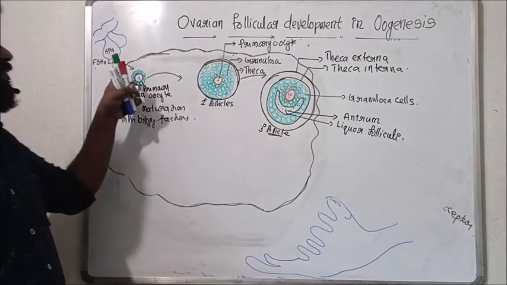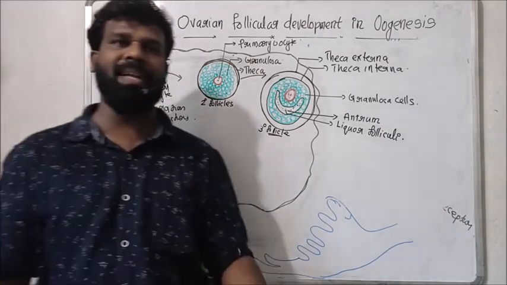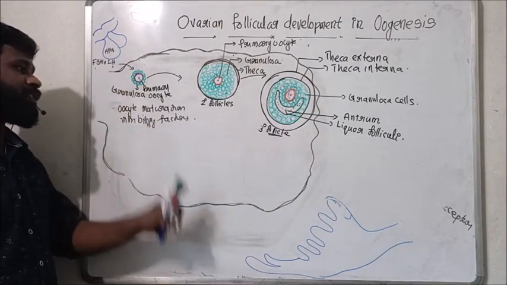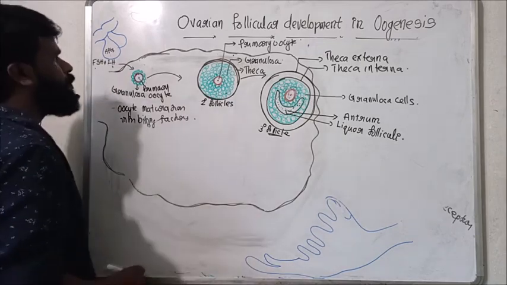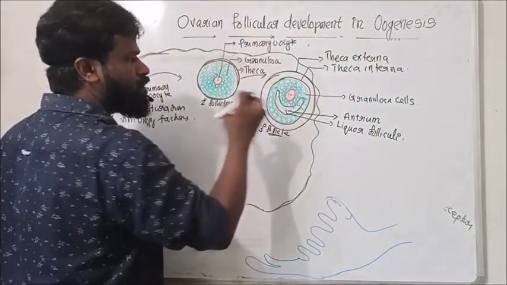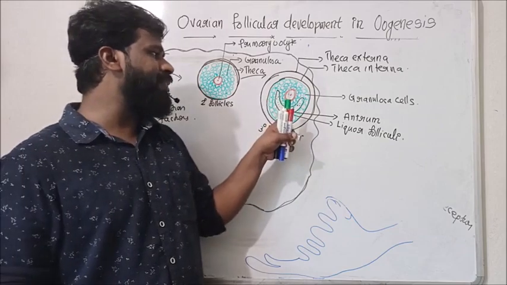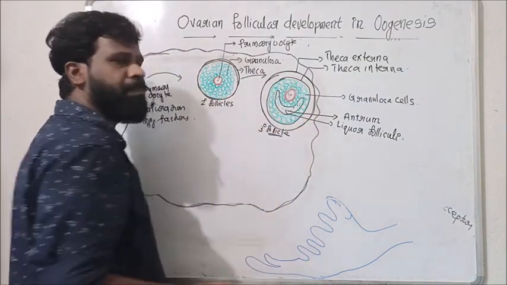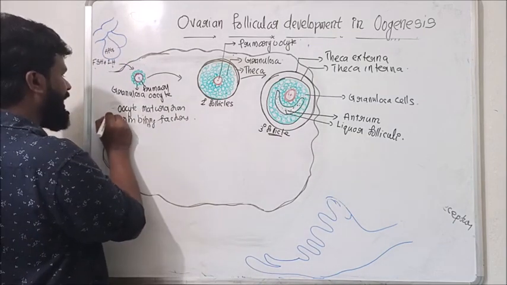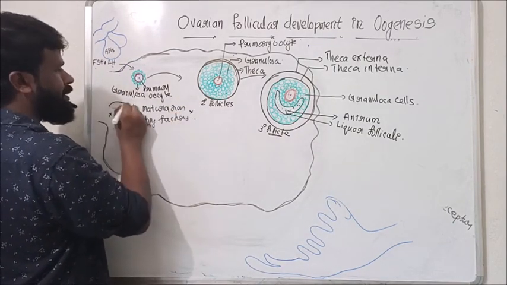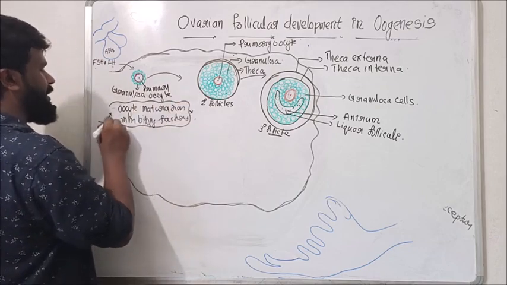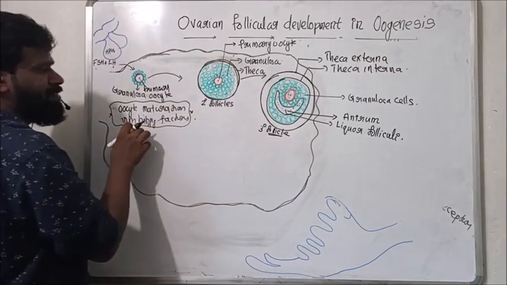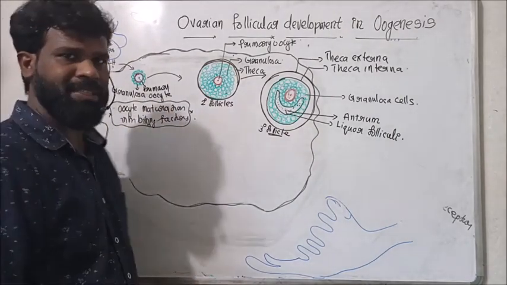But at puberty, when this follicle develops into a tertiary follicle, these granulosa cells produce some signal which will inhibit these oocyte maturation inhibiting factors.